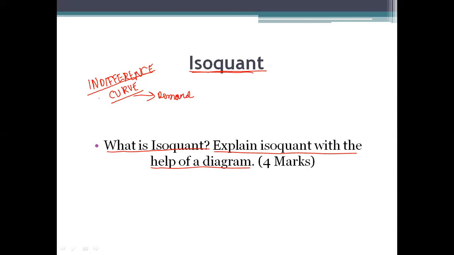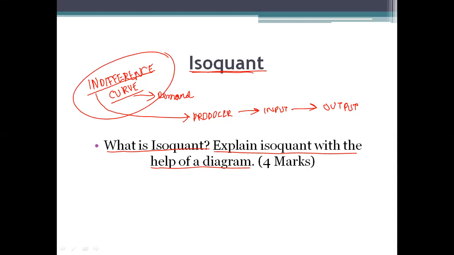Now the same topic, when we apply it to the producer, and you know what is the producer's work? The work of the producer is to transform input into output. Okay, input to output, that is what the producer will do. So when we apply this indifference curve topic to the topic of production, we get the idea of isoquant. Very easy, very easy.